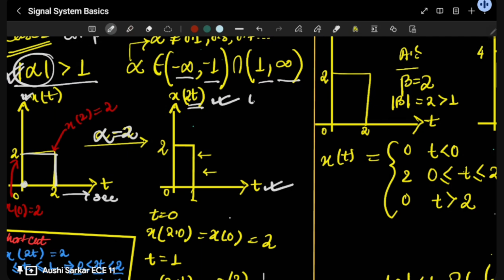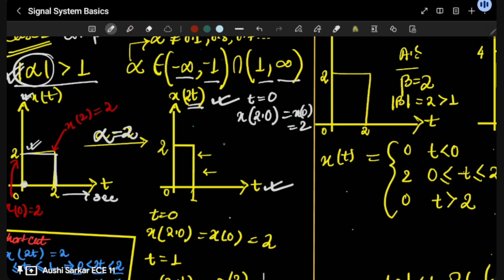So when t equals 0, what are we doing initially? We just have to put the value of t over here. For that we will write x(2 into 0). See what is the value here? This is 2. Okay, x(0). So what is x(0)? x(0) is basically 2. So the value is going to be 2.